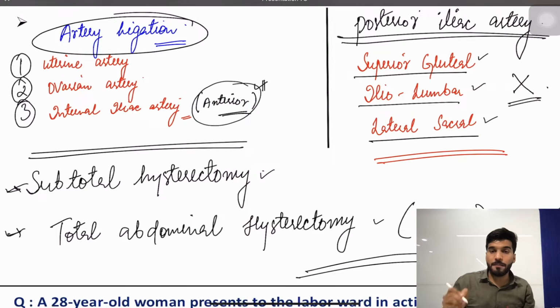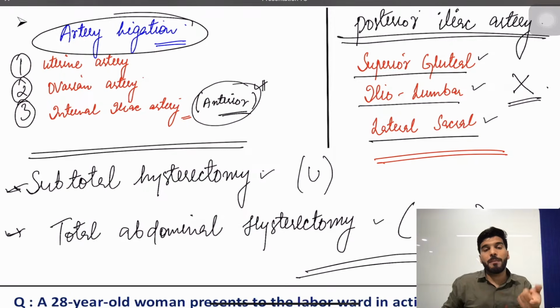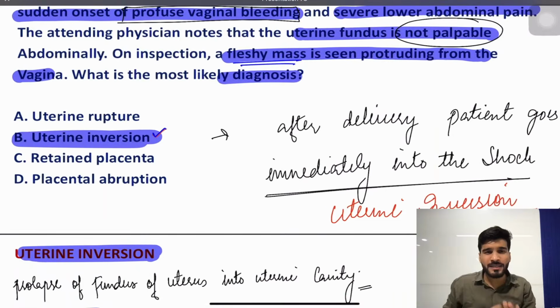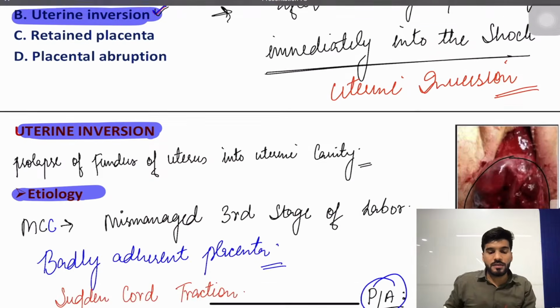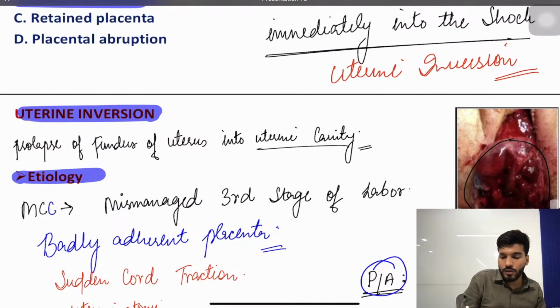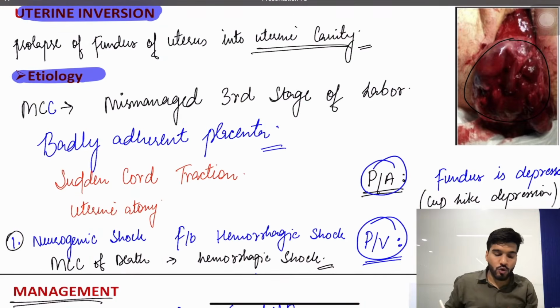In subtotal, you only take out the uterus, but in total abdominal hysterectomy you take out uterus plus cervix. Followed by that, I discuss that a patient after the delivery goes immediately into shock. Your most probable diagnosis with the fundal depression with the excessive bleeding is going to be uterine inversion. Now, what exactly is this uterine inversion? It's prolapse of the fundus of the uterus into the uterine cavity. So, what is the most common cause? The most common cause over here is going to be mismanaged third stage of labor or badly adherent placenta, or sudden contraction or uterine atony.